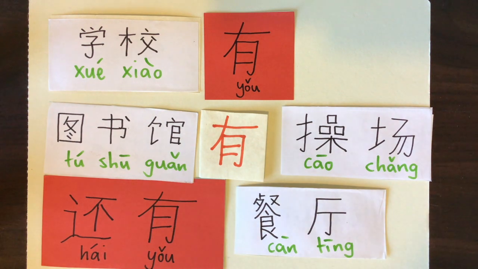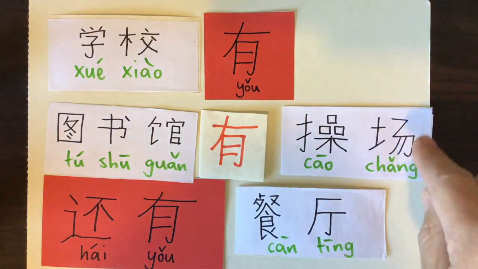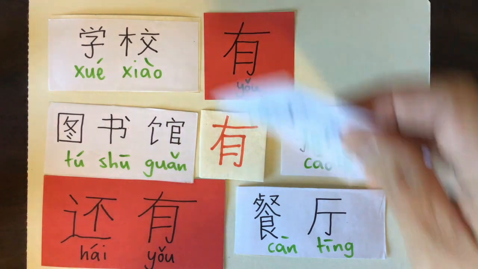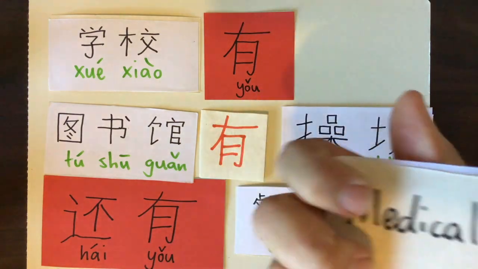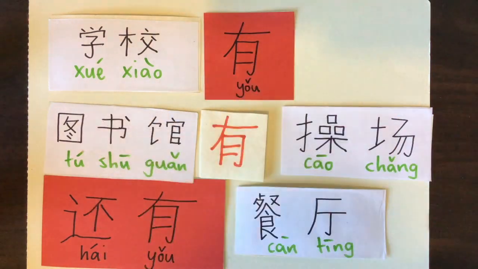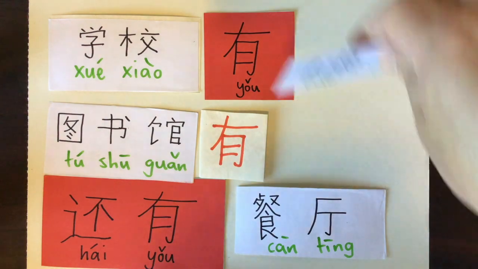Okay. 学校有图书馆有教场还有 chanting. Okay. That's good. Now I'm going to say the 学校 has a 医务室, which is a medical room. We're going to put that in.